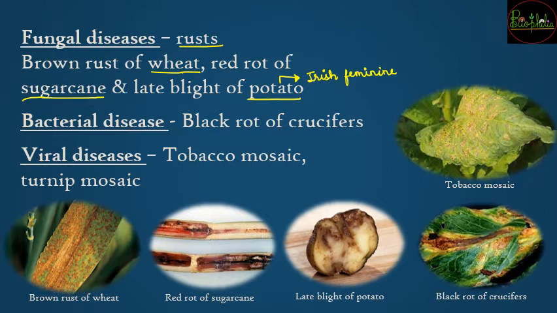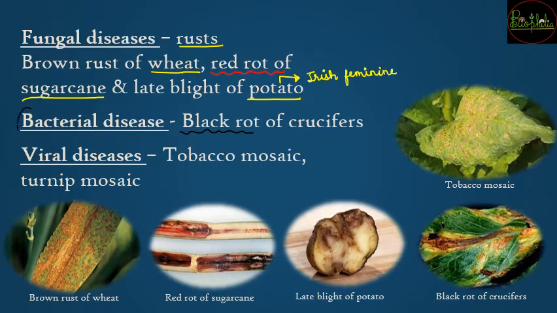Apart from fungal diseases, bacterial diseases भी हो सकते हैं, that is going to be the black rot of crucifers. So एक important बात याद रखनी है that the red rot of sugarcane is going to be a fungal disease, जबकि जो black rot of crucifers है, it is going to be a bacterial disease. So हो सकता है MCQs में आपको पूछ लिया जाए find the odd man out, and it might be given a black rot and you might think that it is a red rot, black rot, same होता है. So you might get confused, so it is very important to remember. Red rot जो है it is going to be fungal, and bacterial जो है it is going to be black rot.